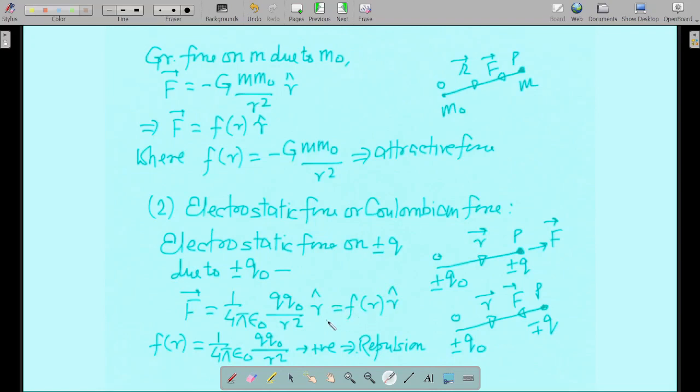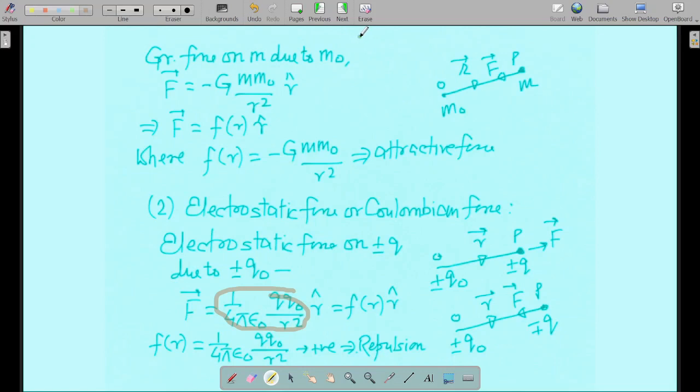So this particular term is F of r, because it is a function of r. Other things will remain constant. 1 upon 4 pi epsilon naught q q naught, everything is constant. Only r will change. Only r is variable over here. For a system, q naught and 1 upon 4 pi epsilon naught will remain constant.